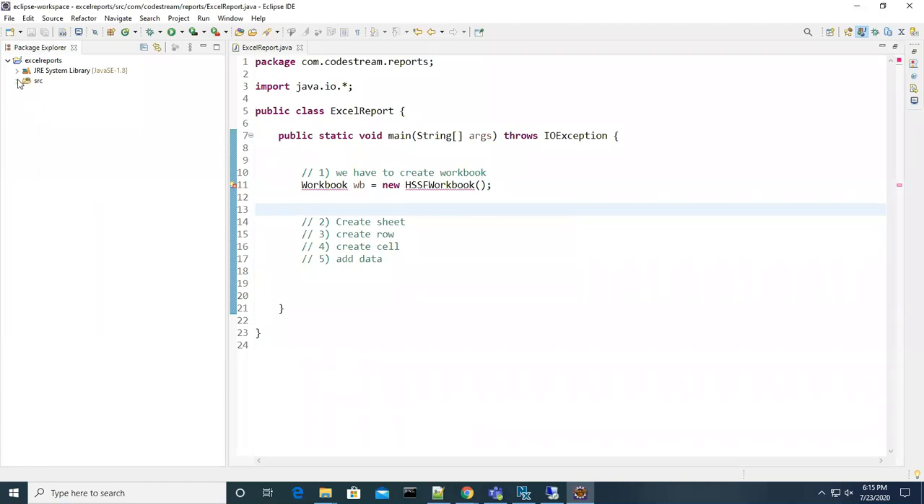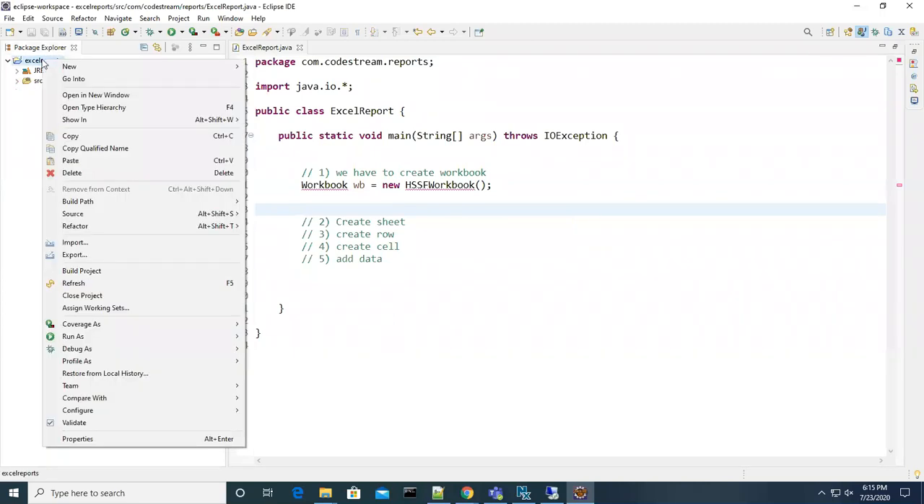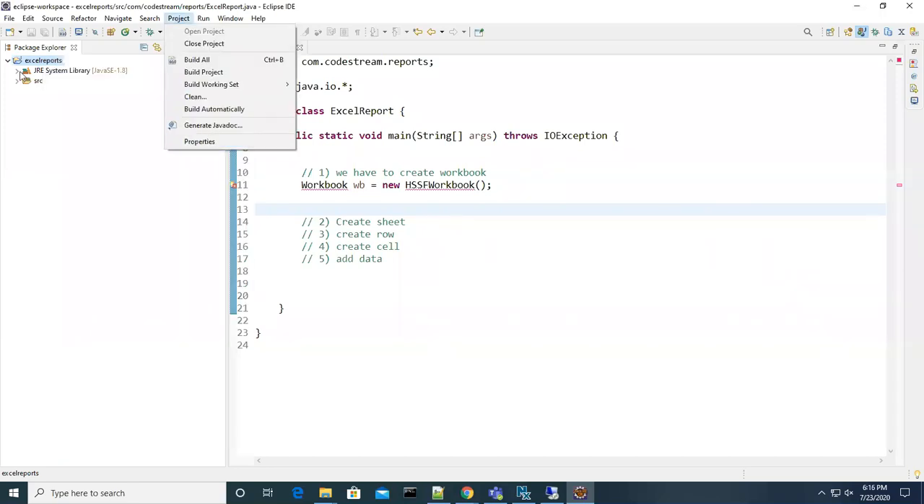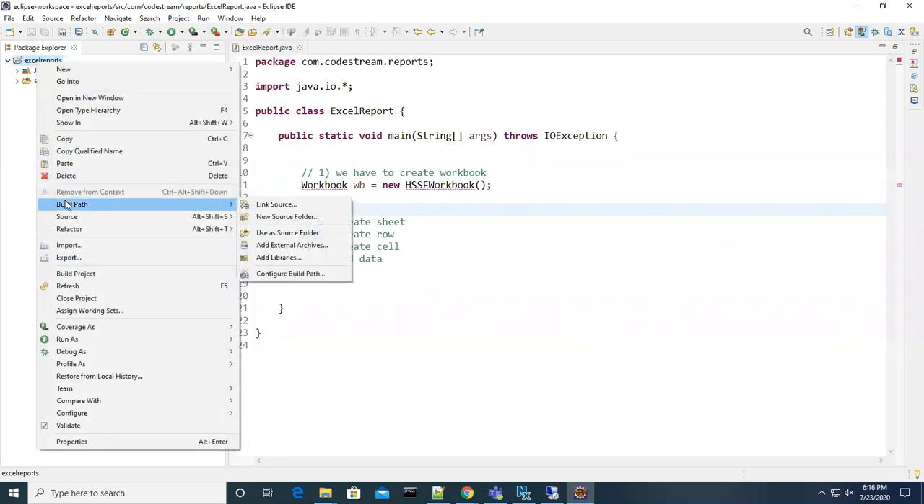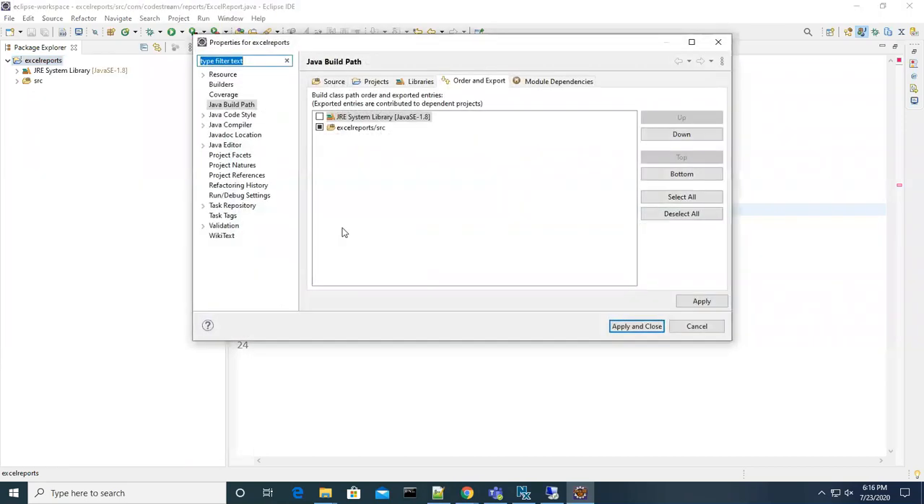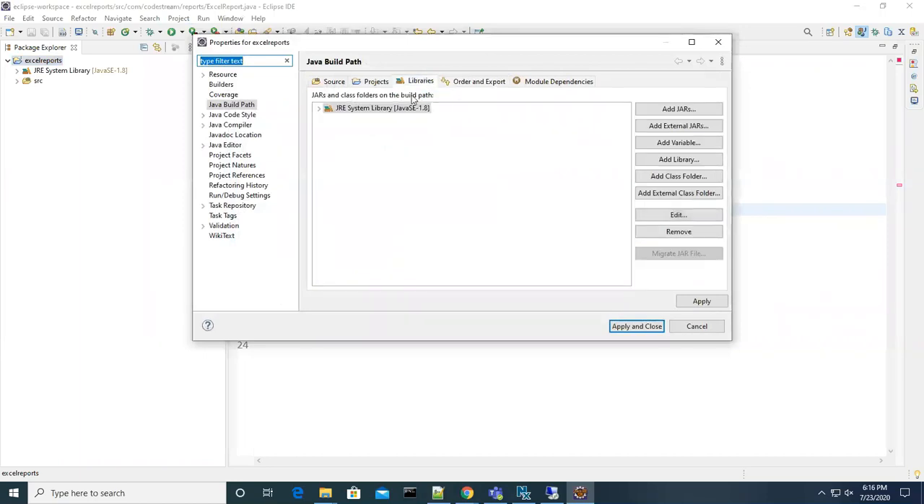We have to add them. How to add? Generally in the command prompt you set the class path equal to something, right? But here in Eclipse, you can easily do that. So right click, Build Path. You can see Build Path, right? Configure Build Path, and under Libraries.